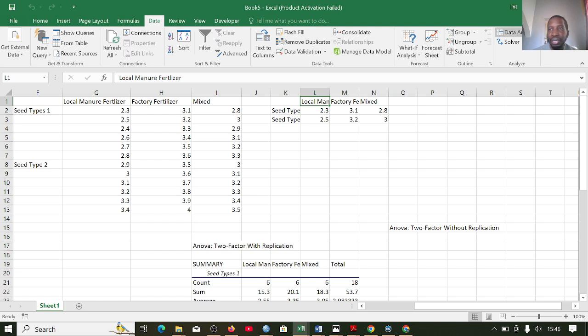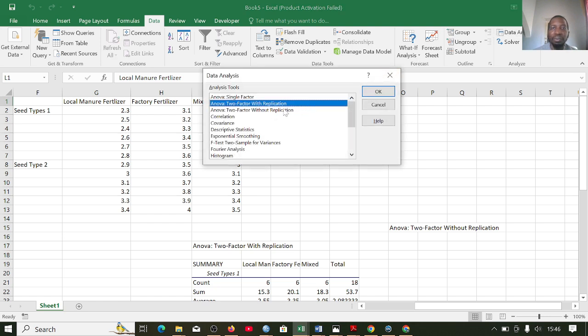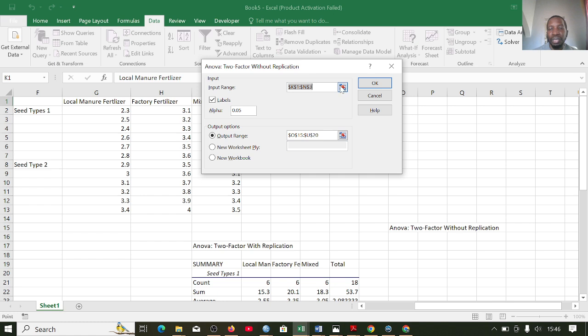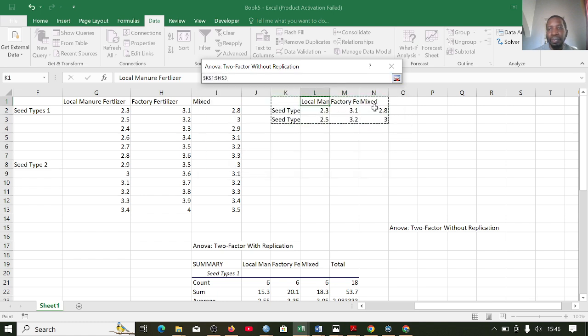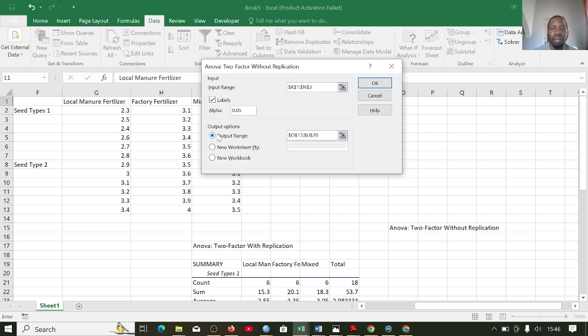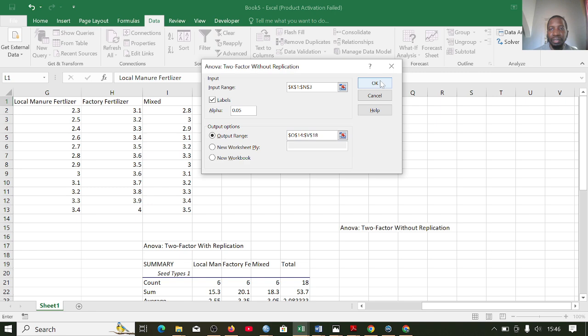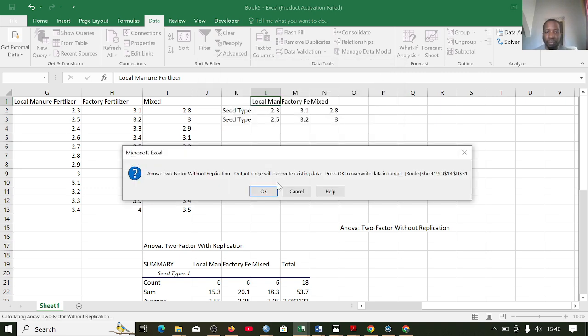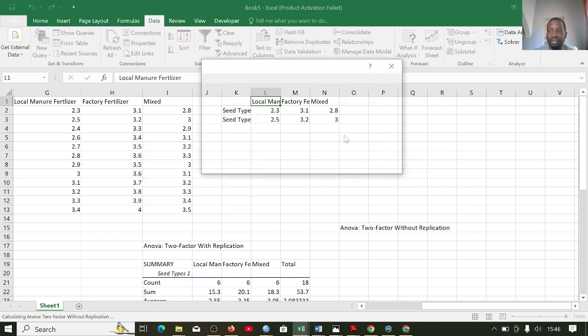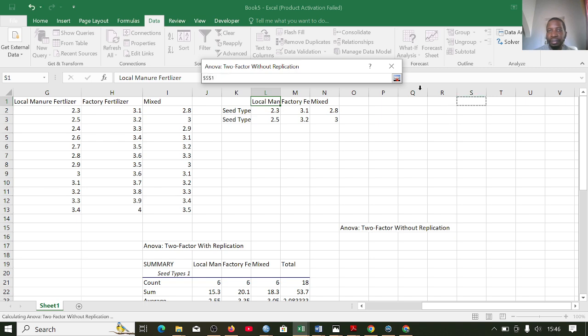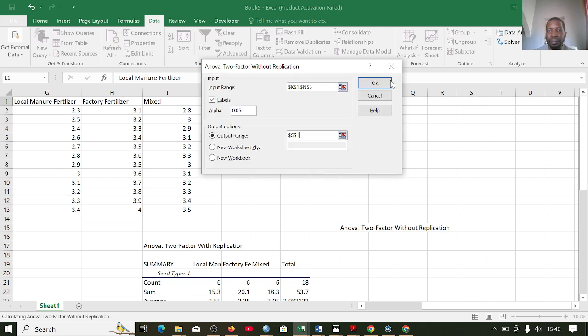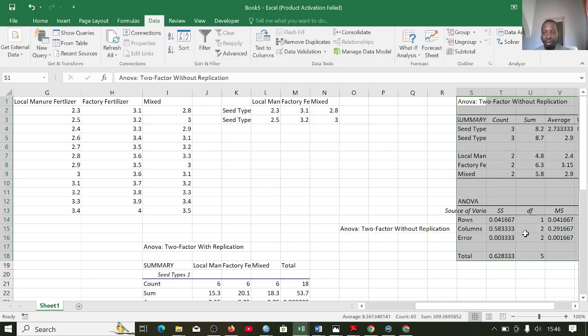So I will also carry out the data analysis for that. So here I will go to two-factor without replication. So I will select this. Then let me change the output range. Let me just place it here. I can now say okay. So it has covered something. So let me change the output range. So let me just put it here. Okay. So now we are done.